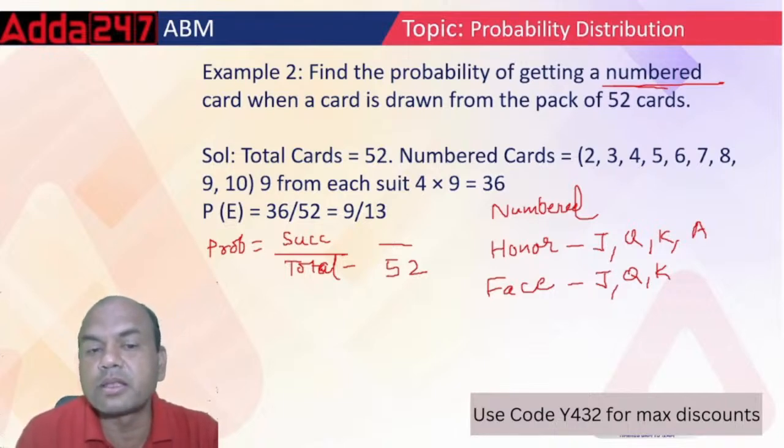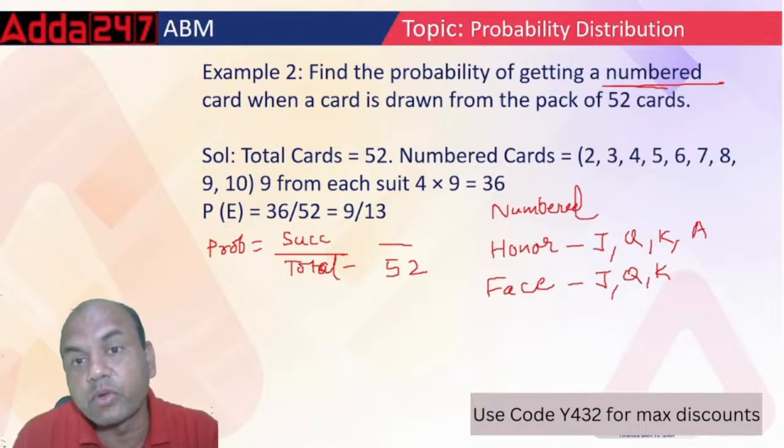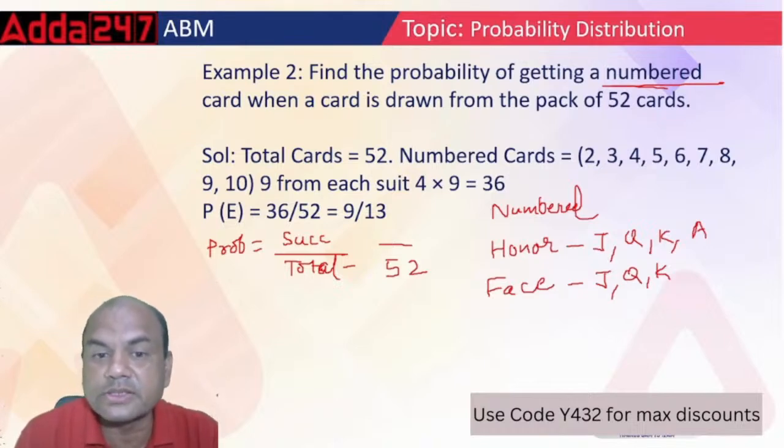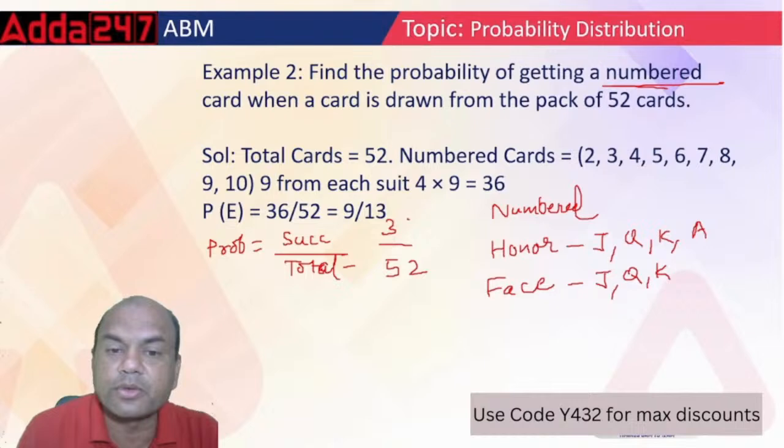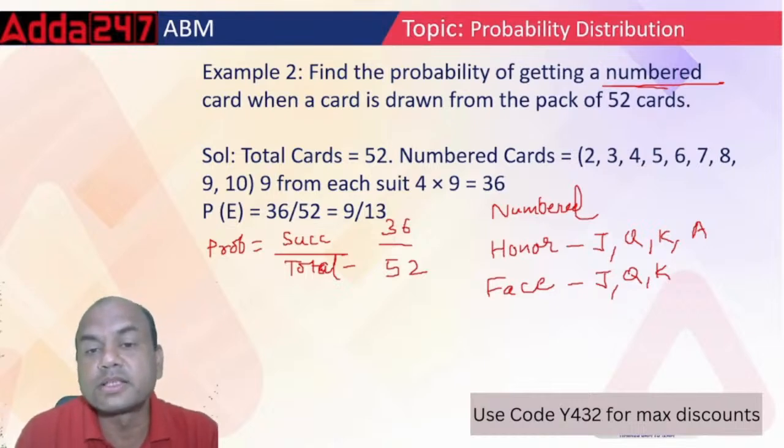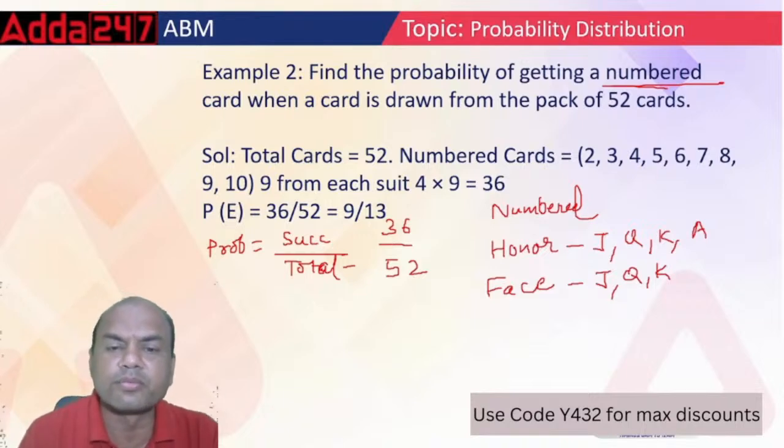So here I want numbered cards. How many are there? 2 to 10, so there are 9 in one suit. Similarly you have 4 types of cards, so 9 times 4 is 36. So the answer becomes 36 upon 52. Divide it: 4 nines are 36, 4 thirteens are 52. So this is your answer, 9 by 13.